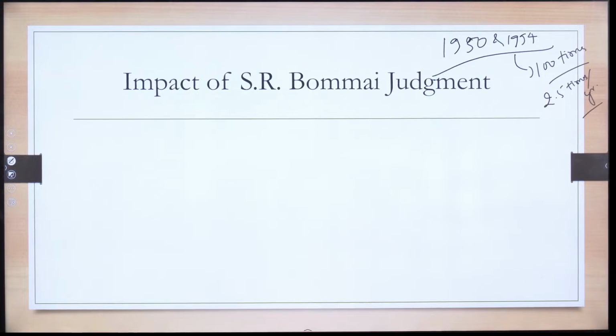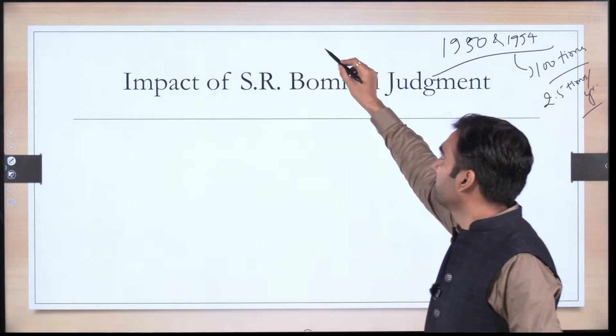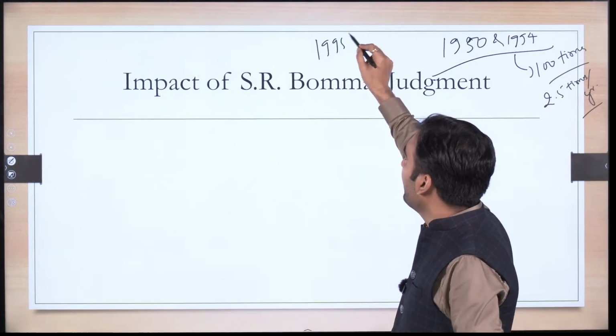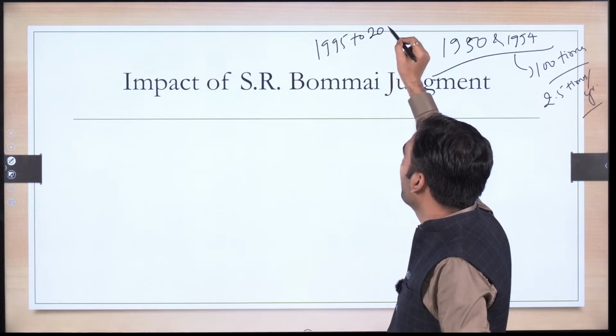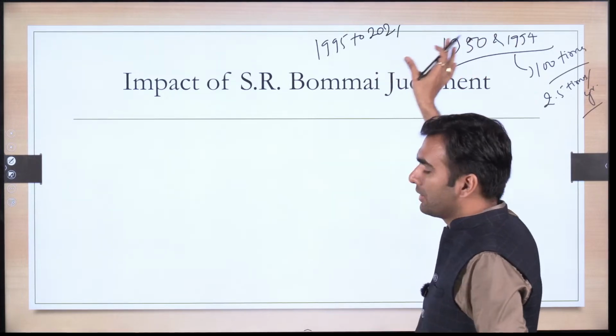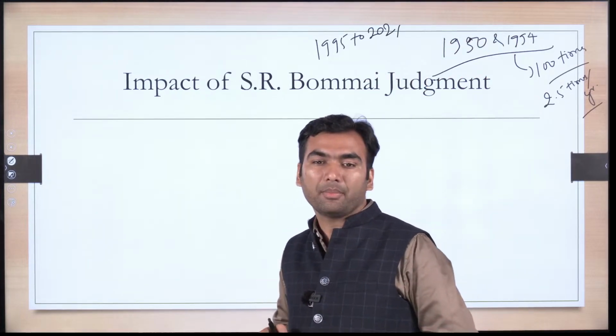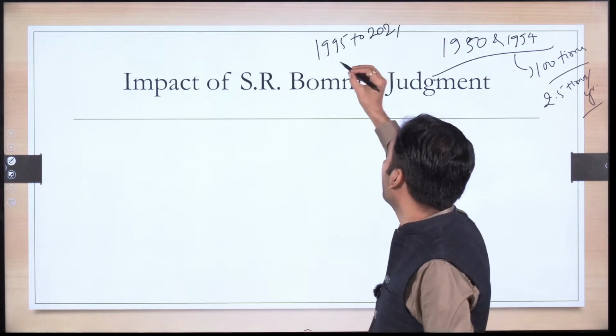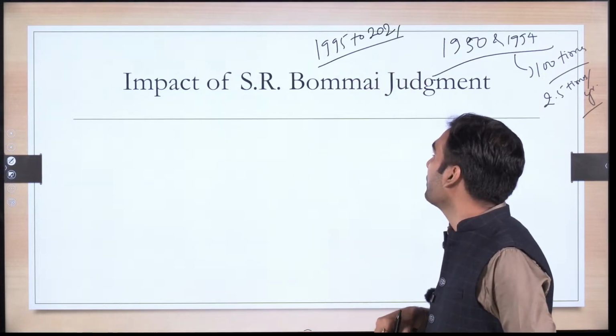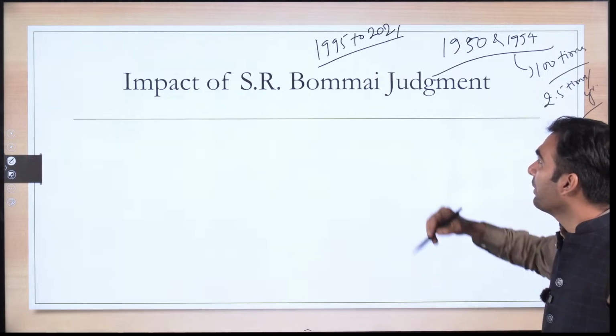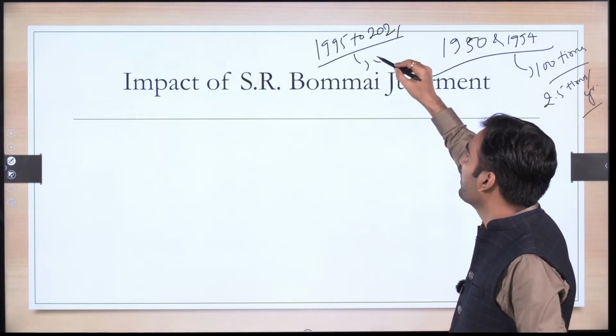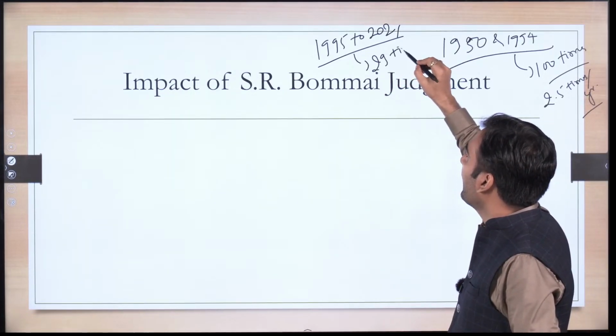Whereas between 1995 to 2021, I am taking 1995 because 1994 is the year in which the S.R. Bommai judgment was delivered, this was imposed around 29 times.